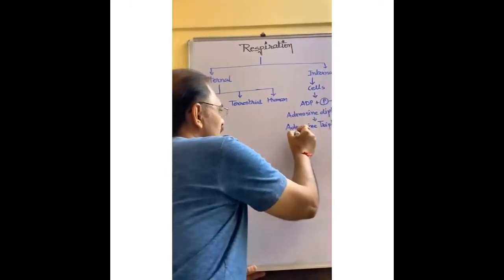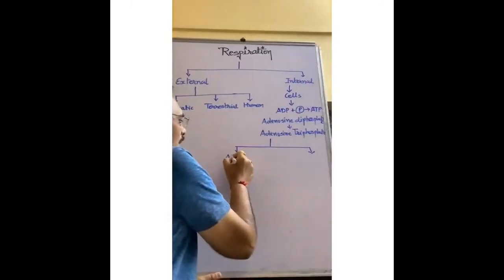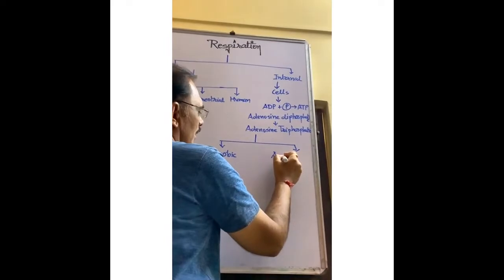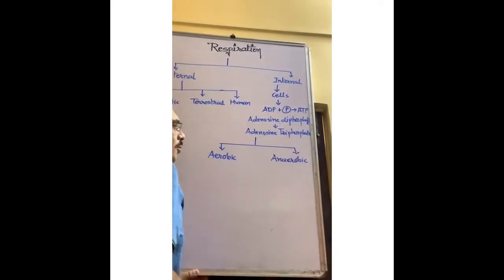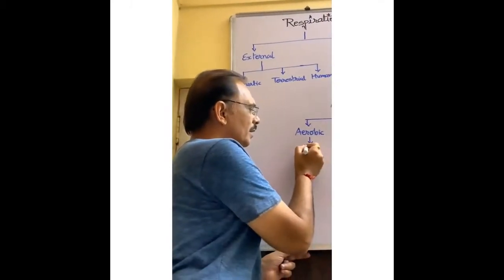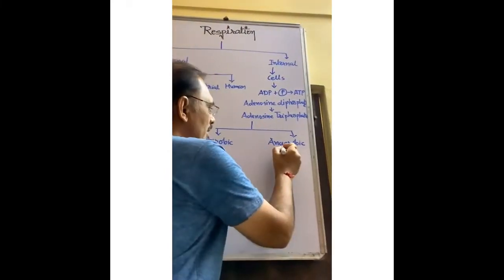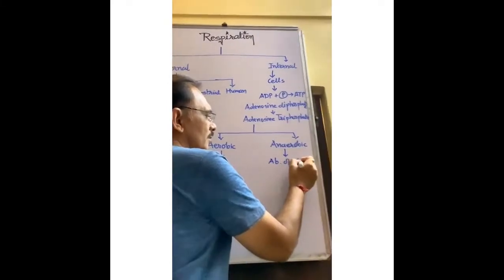Two types are there: aerobic respiration and anaerobic respiration. Aerobic respiration means the respiration which takes place in presence of oxygen. Anaerobic respiration is the respiration which takes place in absence of oxygen.